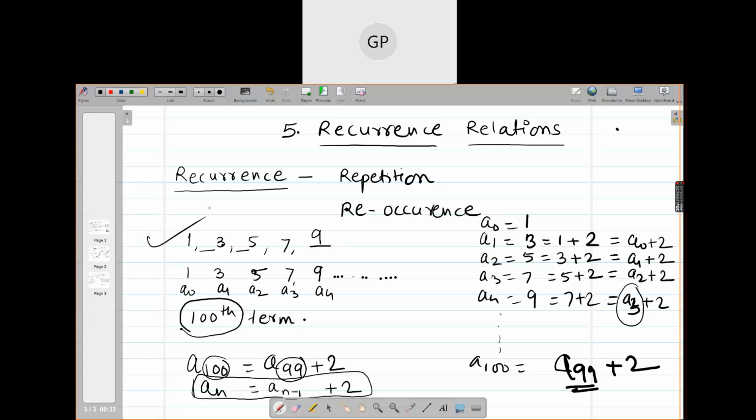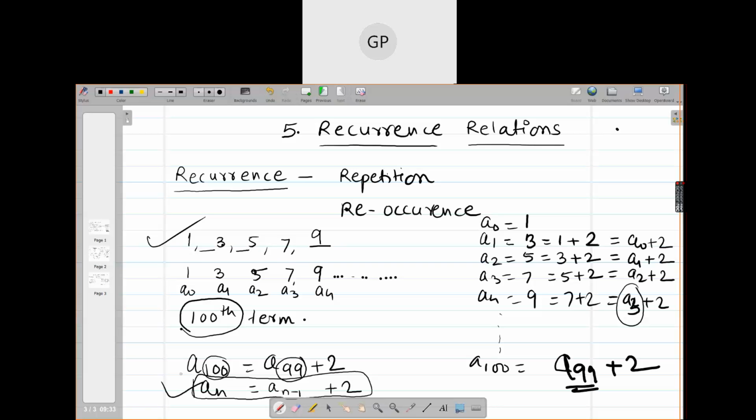This formula is okay, but it is not helpful for finding the next terms. The first few terms you can find efficiently, but later you will get tired, and mathematics also does not suggest listing out all these terms.